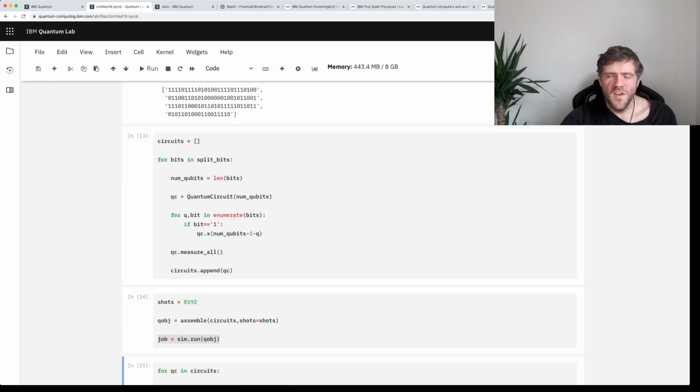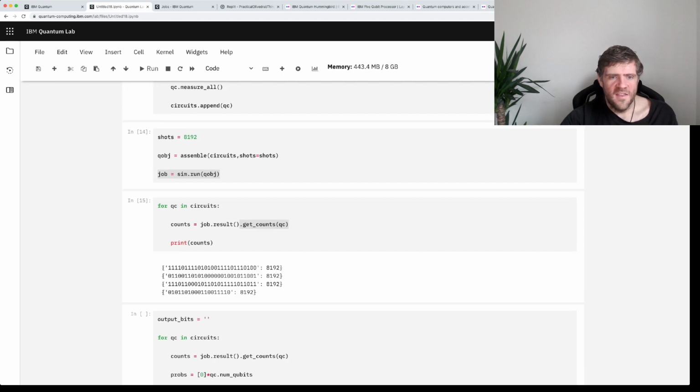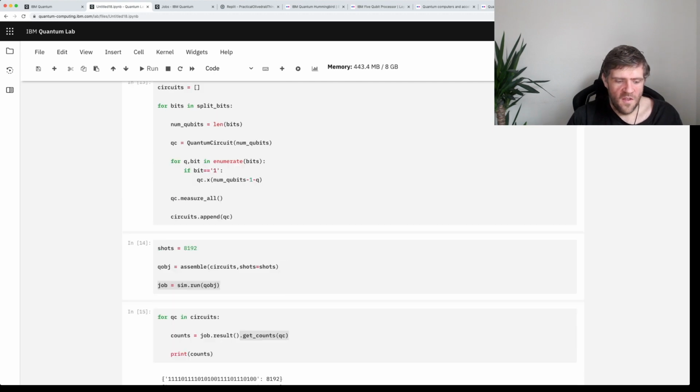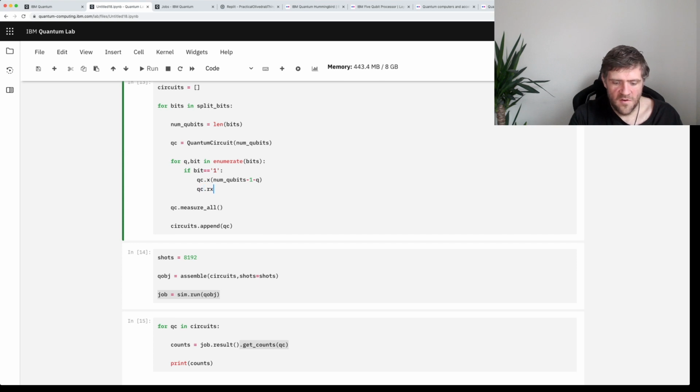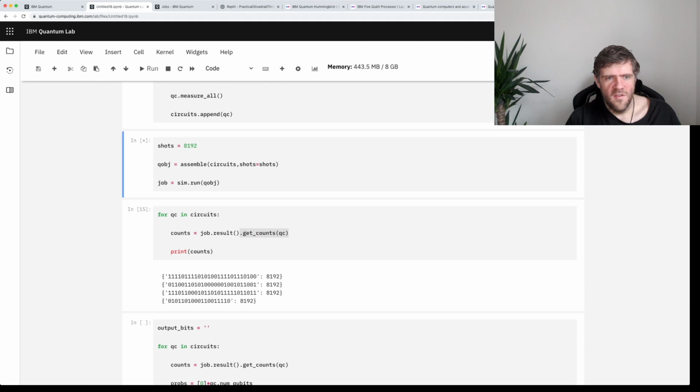And so if we included a rotation in here, then we would also have a little effect of noise, so we can see what that would look like. So let's put a little rotation angle, and let's apply this to exactly the same qubit as we had before. And then we run that, and then we run this, and then we look at what the results are. And then we should see the slightly perturbed version of these results.